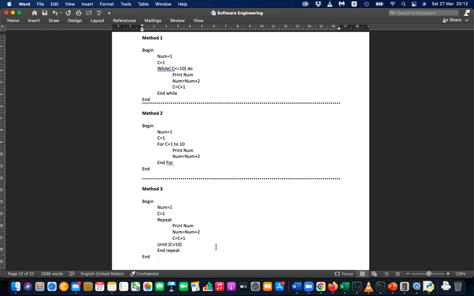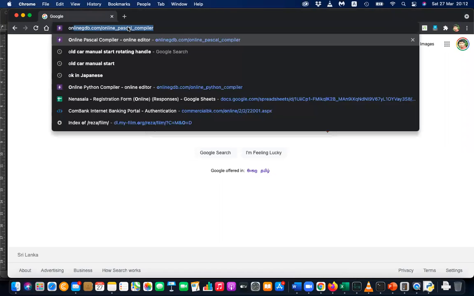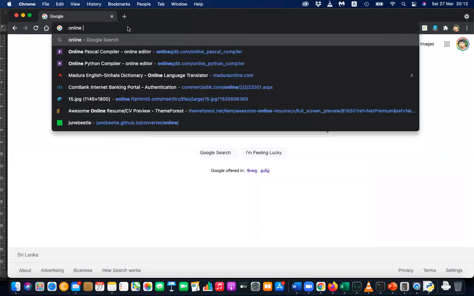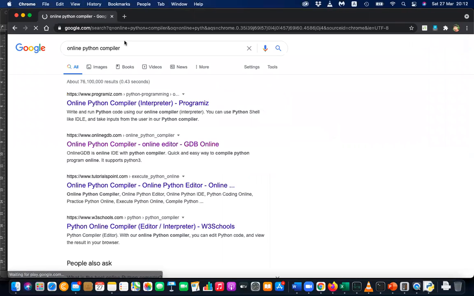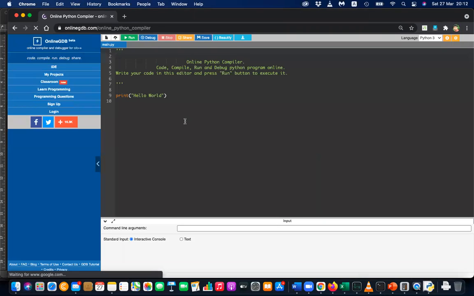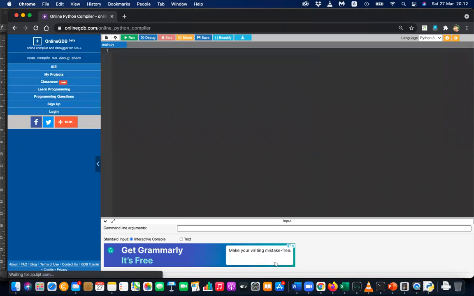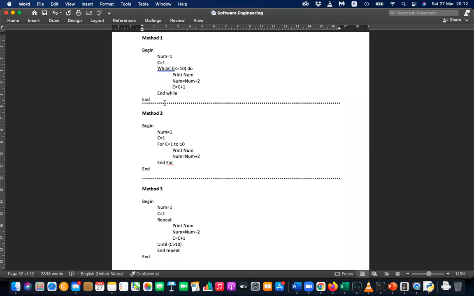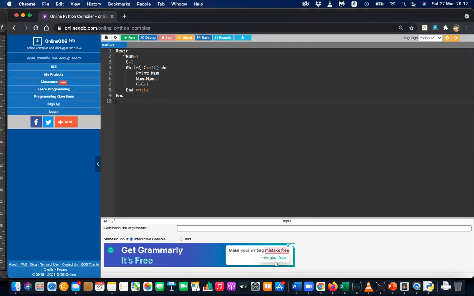So the simplest way is you can go to an online Python compiler and write your code there directly and run it. Right. So let me write my code over there and I'll use all three mechanisms. So the first one, I'm going to copy the same, except the begin and the end while.